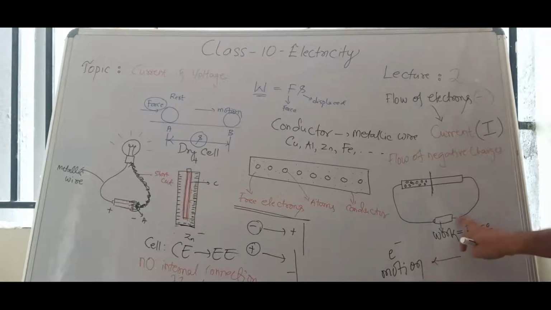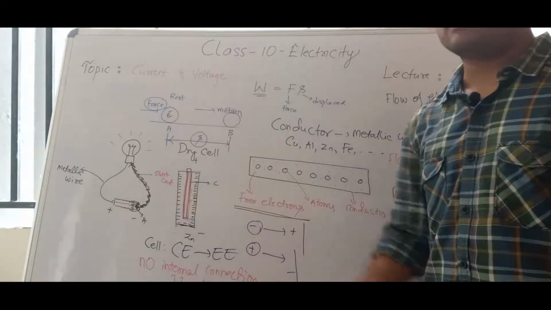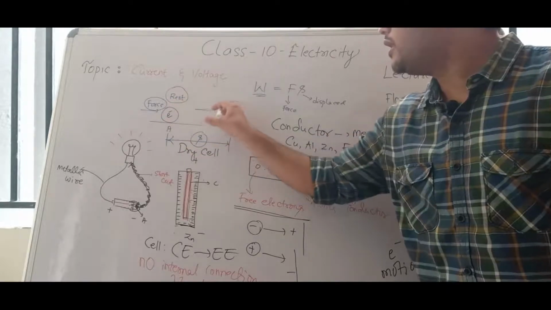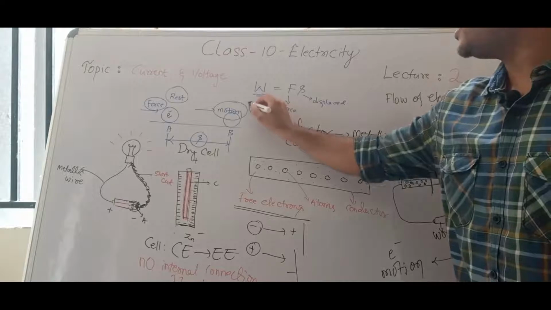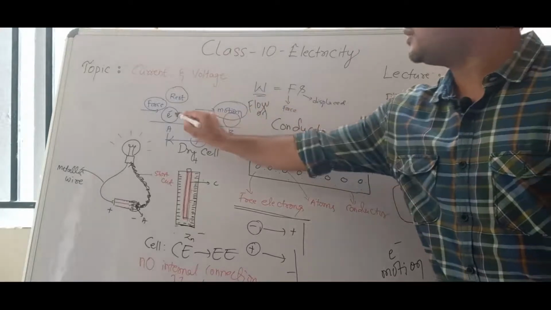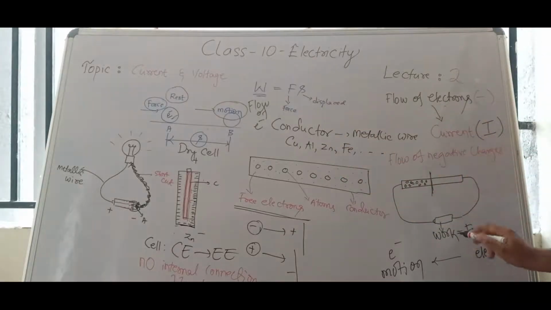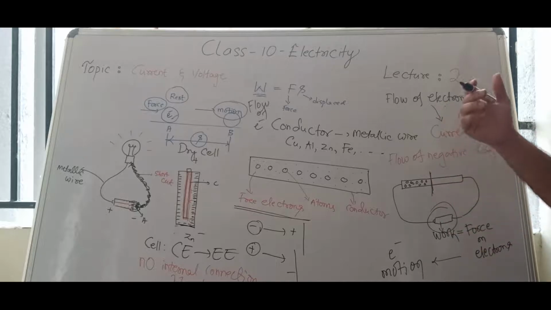Try to understand this. Cell is doing some work. Work is nothing but applying force on electrons. When force is applied on an electron, consider this is one electron. If a force is applied on an electron which was at rest, now it will be in motion. Motion in the sense flow only, right? Flow of what? Electron. Flow of electron is nothing but current. So whenever a cell is used in a circuit, it is maintaining some current. Current is produced. Now they will ask you the definition and formula of the current.